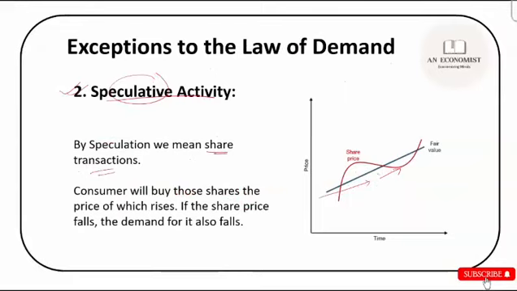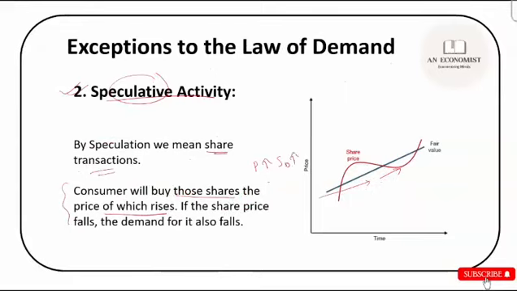They will think that okay, the company is doing well, making profits, the share price are going up, right? So they will be confident enough to invest into that company. So they will purchase the shares of that company. So that is what I have written, that consumers will buy those shares the price of which rises. So when the prices are rising, the consumer will be confident enough to buy that. So in this case also, the price and the demand moves in the same direction. When the price rises, the share demand goes up, right?